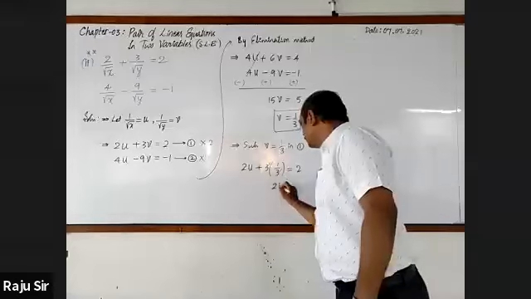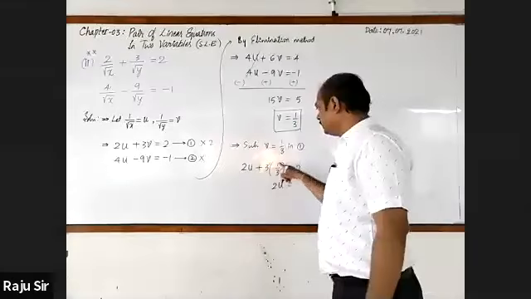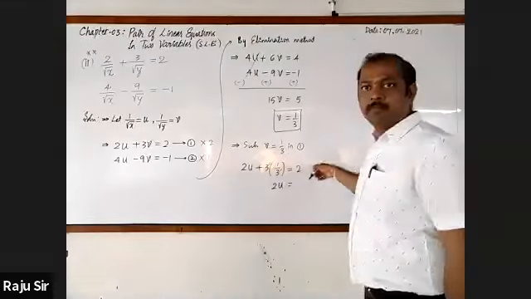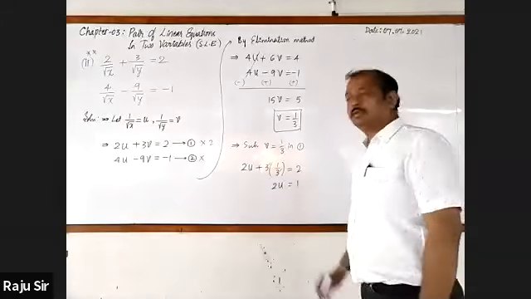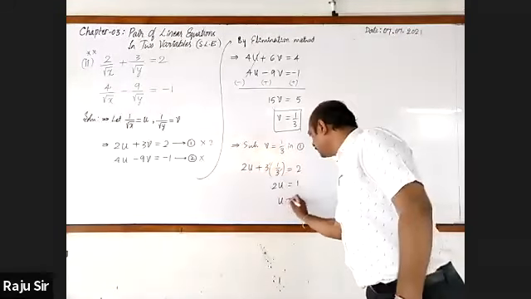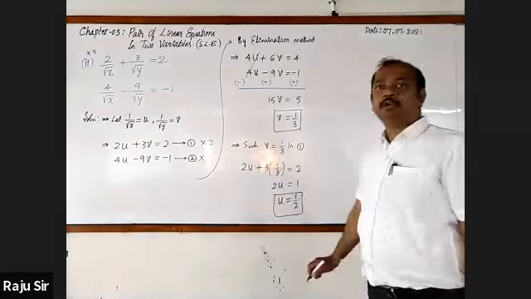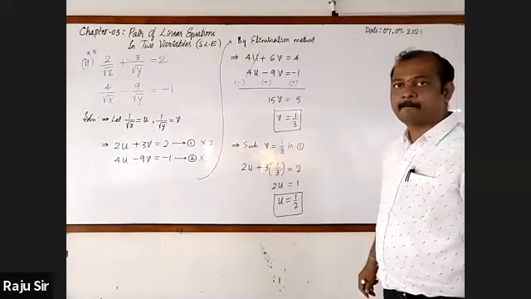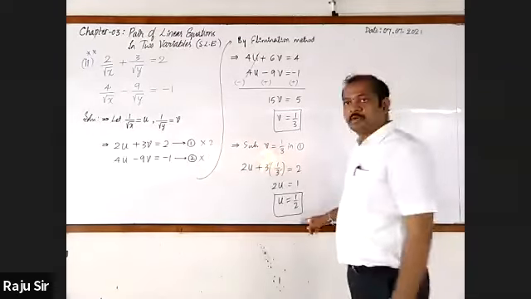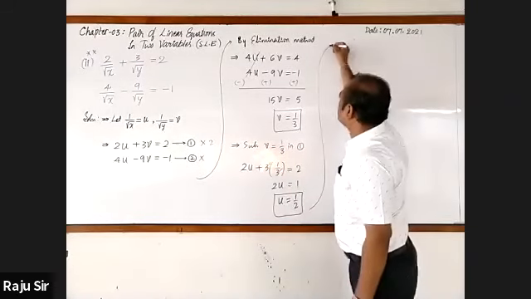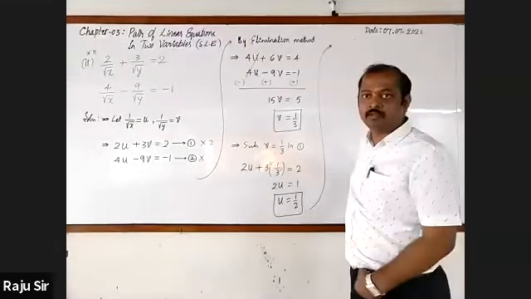Then 2u, transferring 1 to the right hand side, is 2 minus 1, which is 1. So u is equal to 1 by 2. Have you got the same? Yes, sir. Okay.